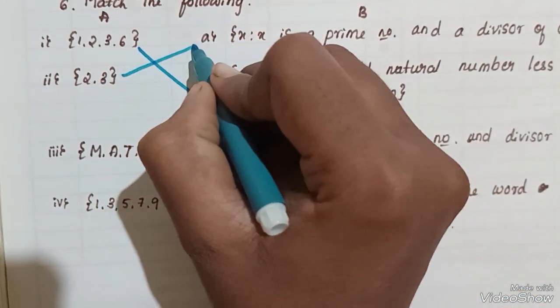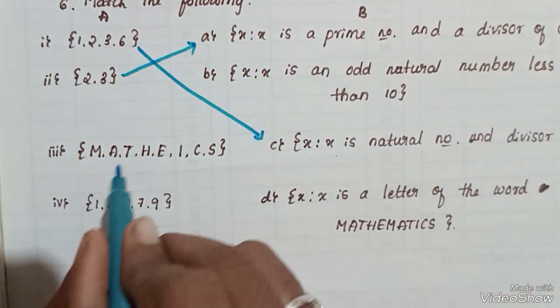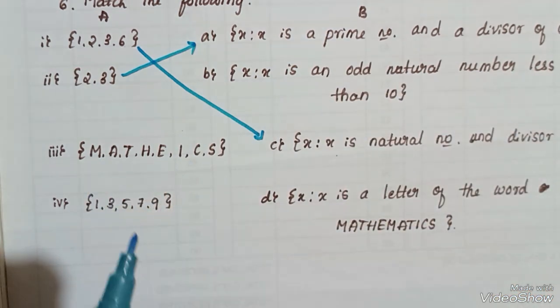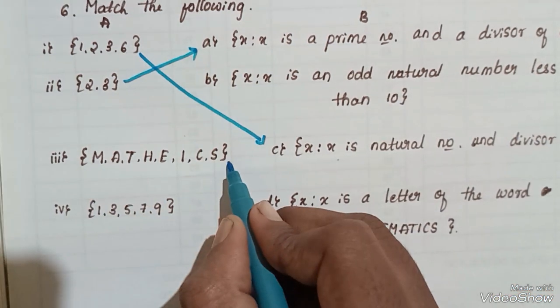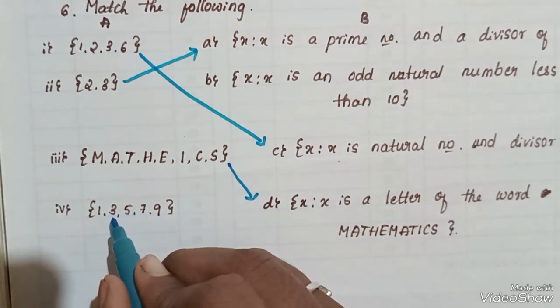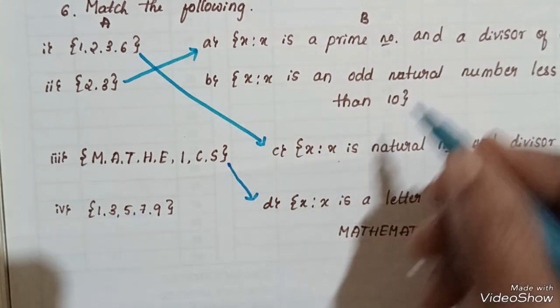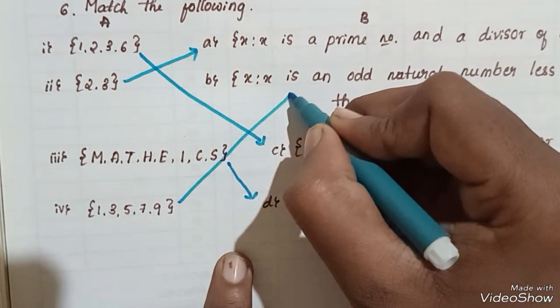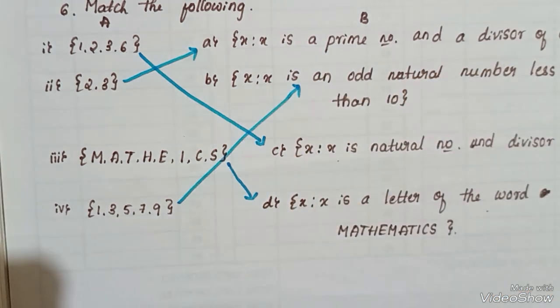Okay, they are also divisors of 6. Next, 1, 3, 5, 7, 9 are the odd natural numbers less than 10. Okay, these are the solutions of the questions. Up to this much, the exercise 1.1 is completed.